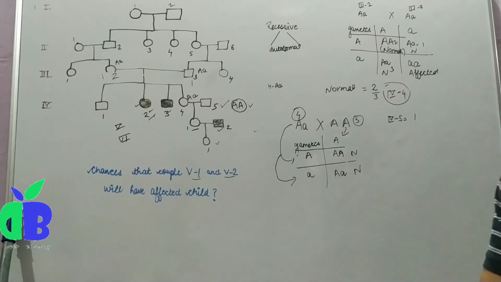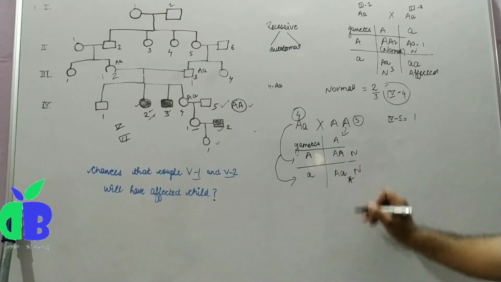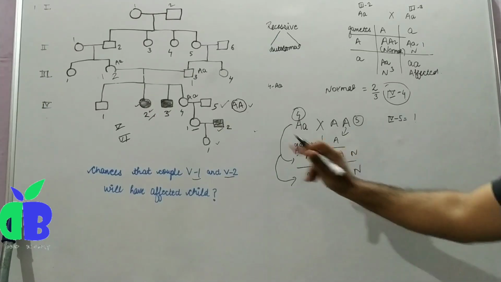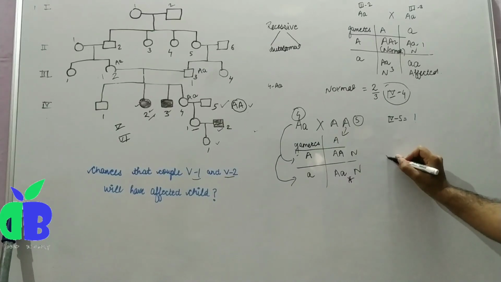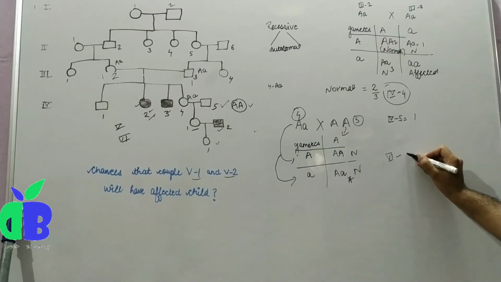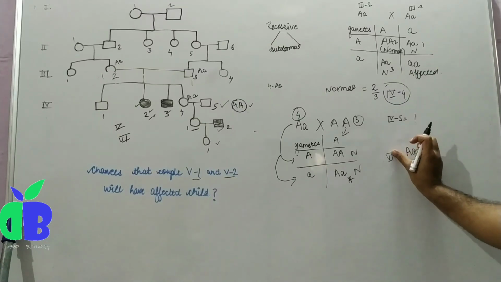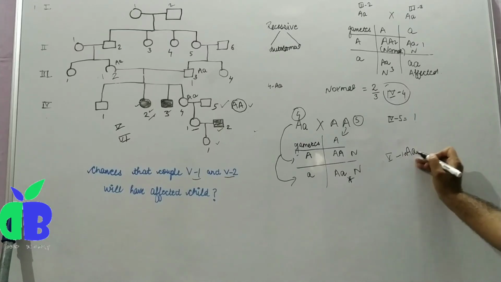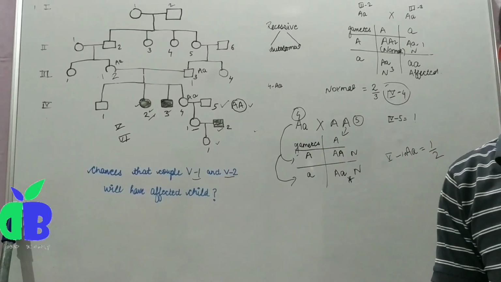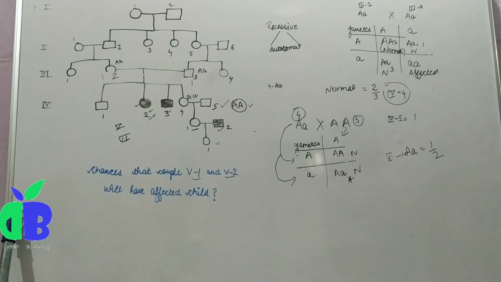Both individuals are normal, and we have to find the heterozygous one, which is our desired genotype. That's why the 5-1 individual genotype is capital A small a, and its probability is 1 by 2, because 1 is heterozygous out of 2 normal.